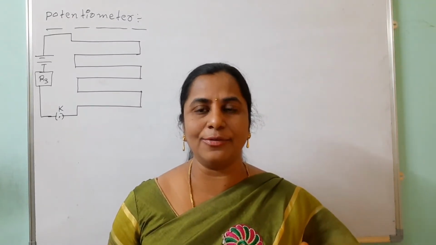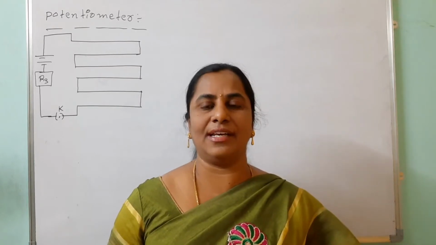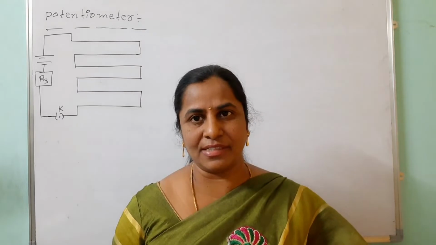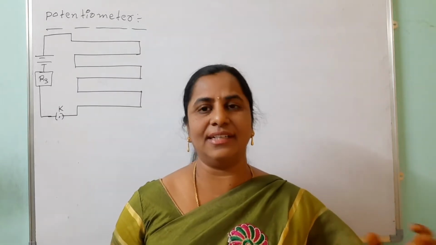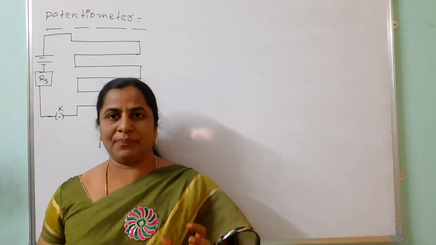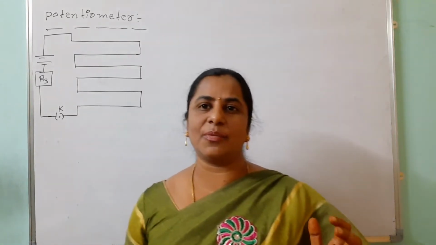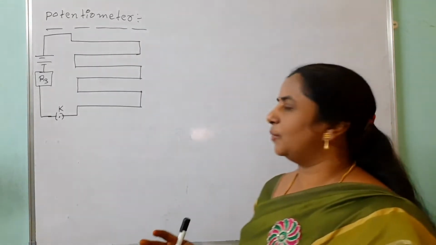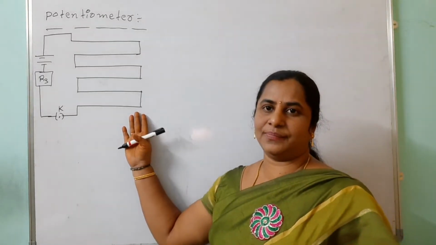So with these many uses, that too without drawing any current, we can find the electromotive force, the potential difference in the circuit, and the internal resistance of the cell. All of this belongs to the potentiometer. First of all, how do we construct the potentiometer? Look here, the potentiometer looks like this.